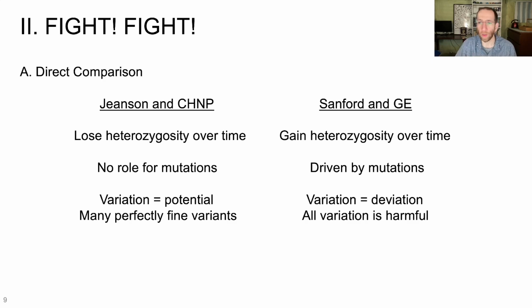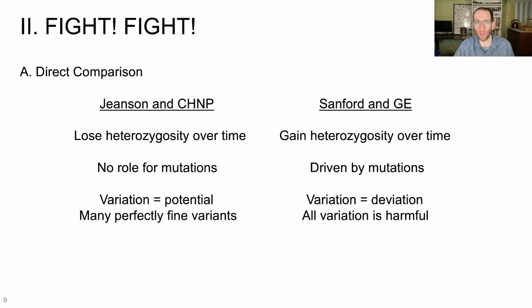Sanford sees mutations very differently. According to Sanford, any variation, any mutations are deviation from that initial mutation-free created state. And according to Sanford, as I'll show you in a few minutes, virtually all the possible variation from that state is actually harmful. So you can see right here just how starkly these models are contradictory with each other.